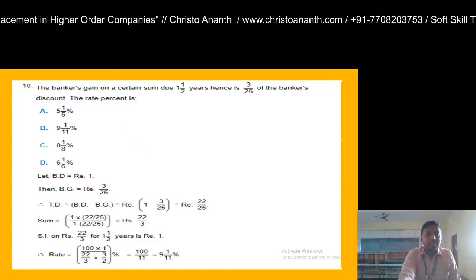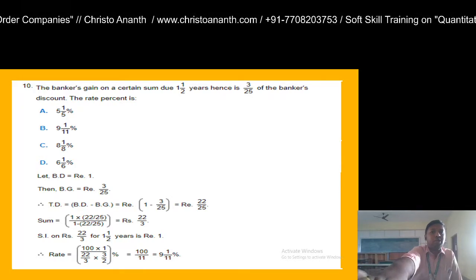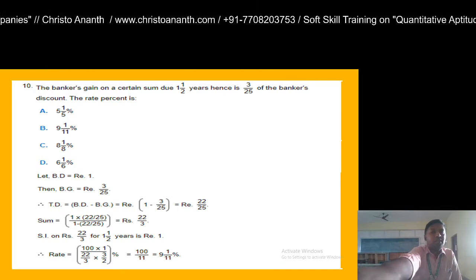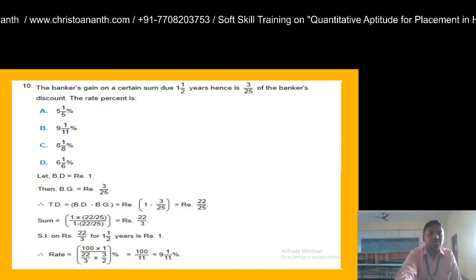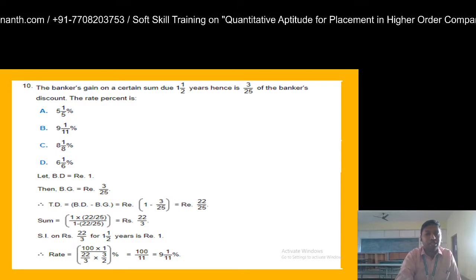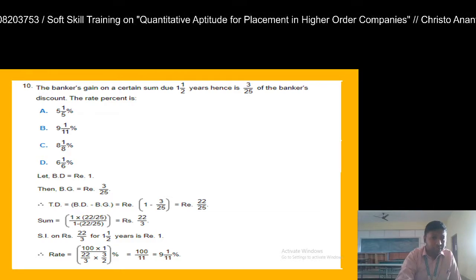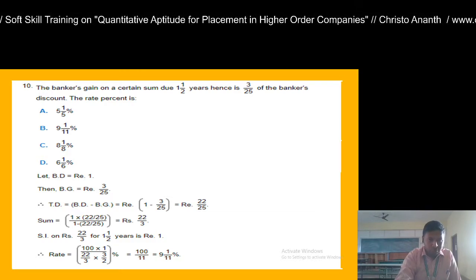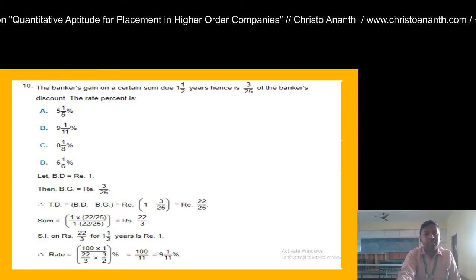So bankers gain is equal to 3 by 25 of the bankers discount. You are assuming the value of bankers discount as 1, so 3 by 25 into 1. Bankers gain is equal to 3 by 25.